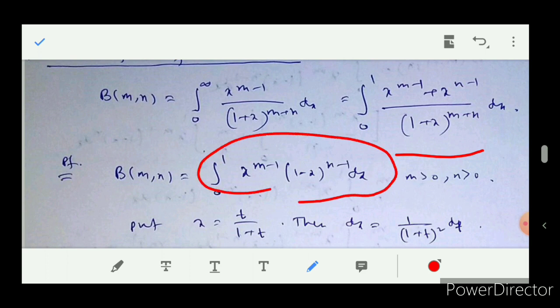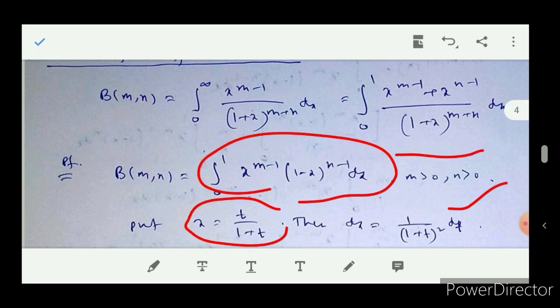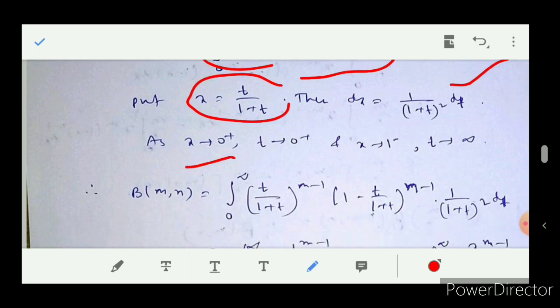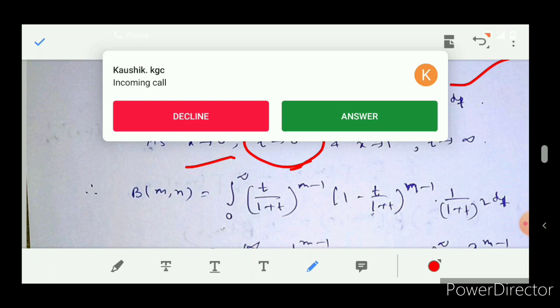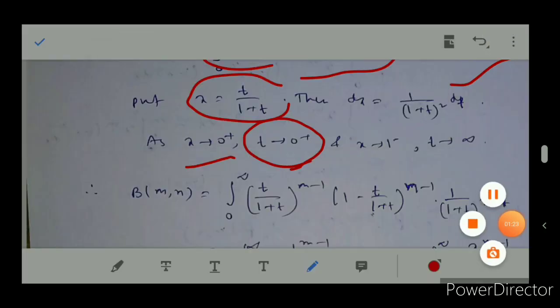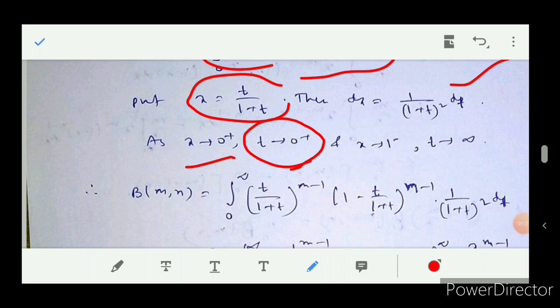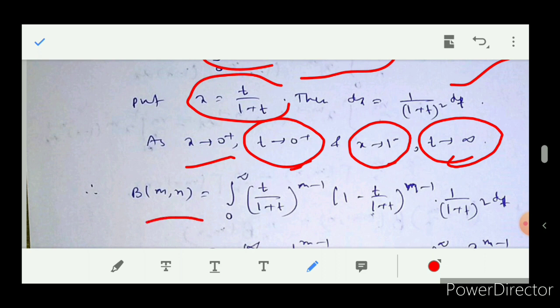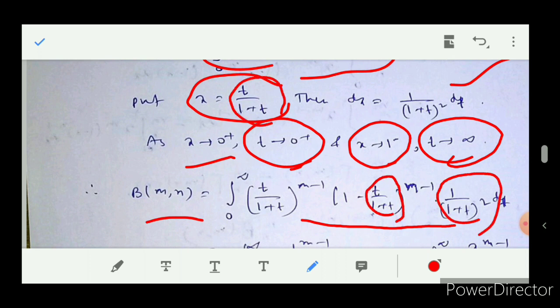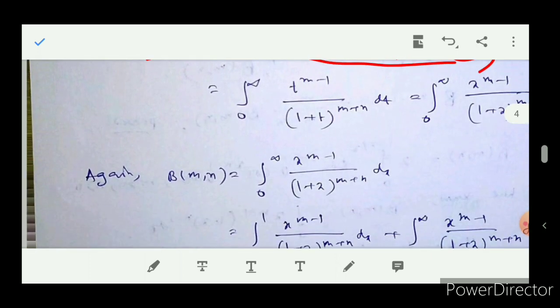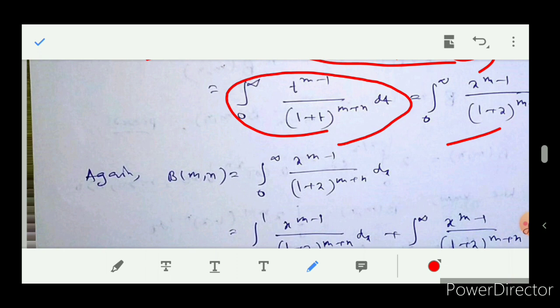If we put x equal to t by 1 plus t, if we take this substitution, then dx equals this. Then the limit becomes: when x tends to 0 plus, t tends to 0 plus. And for x tends to 1, we see that t tends to infinity. Therefore beta m n becomes this. Just use this transformation, put in the value of x and the value of dx. Then this limit will become this. We just changed the variable t to x here.